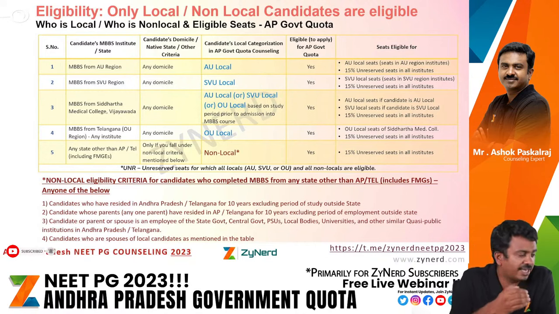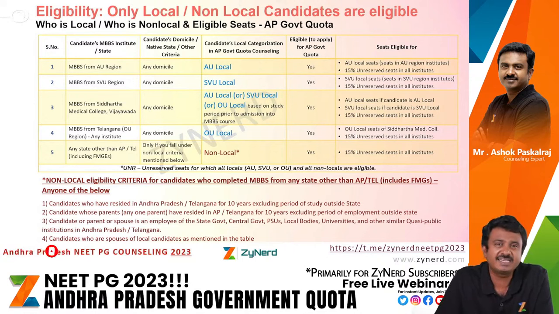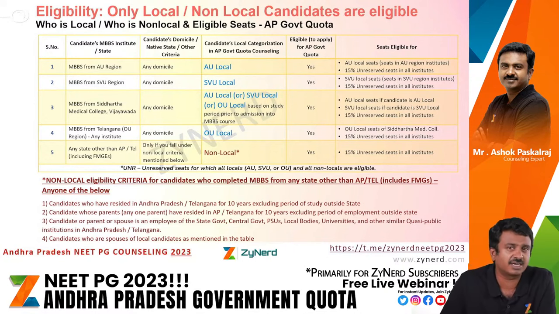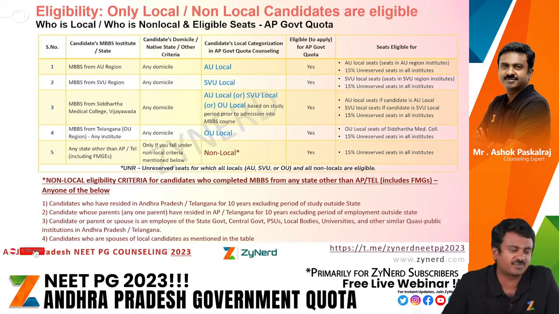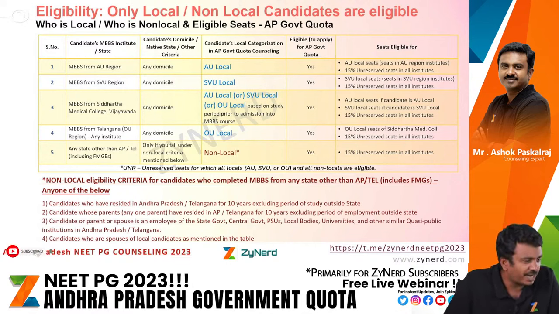If you fall under any of these 4 criteria, get a certificate from the corresponding authority mentioning that you have resided, or that your spouse is a local, which will require an MBBS certificate of your spouse. Or if your parent or your spouse is employed in an organization, get the required documents for that, and you will be considered non-local even though you did not do your MBBS from Andhra Pradesh or Telangana. This we have defined very clearly, so till this part, what you are seeing is very clear.